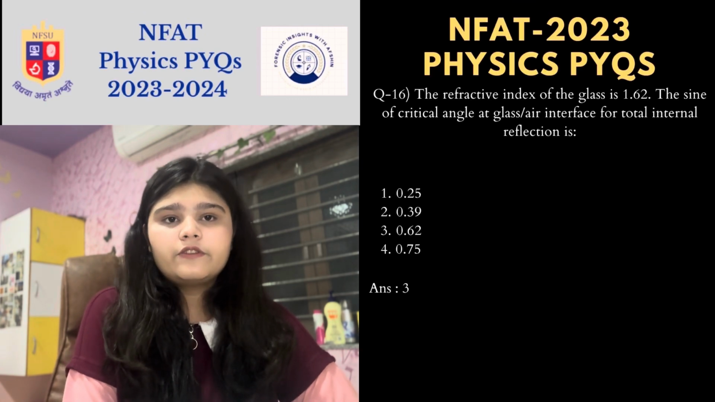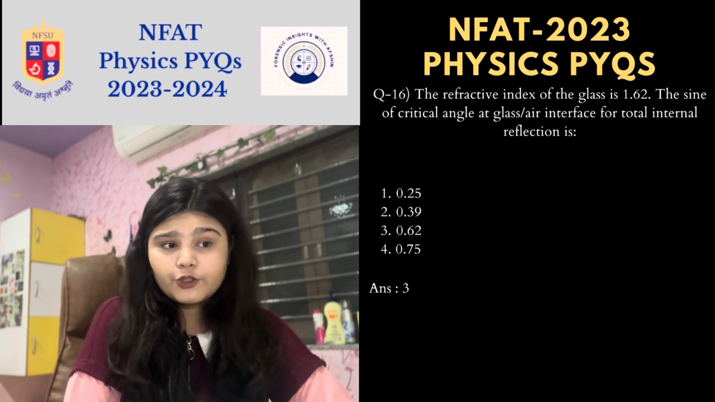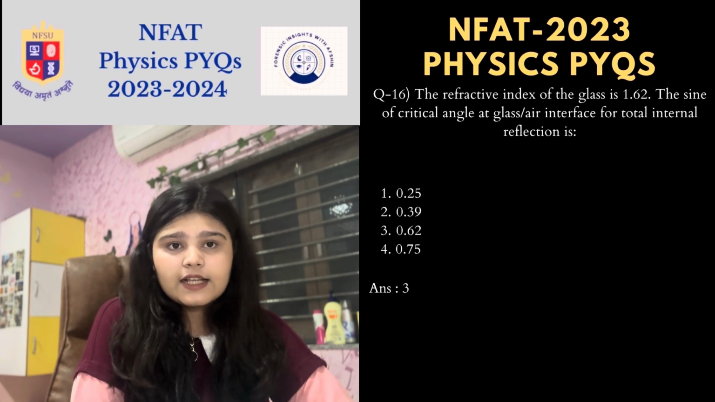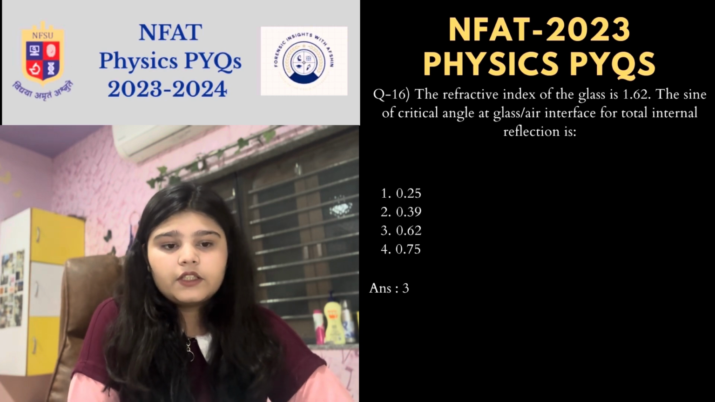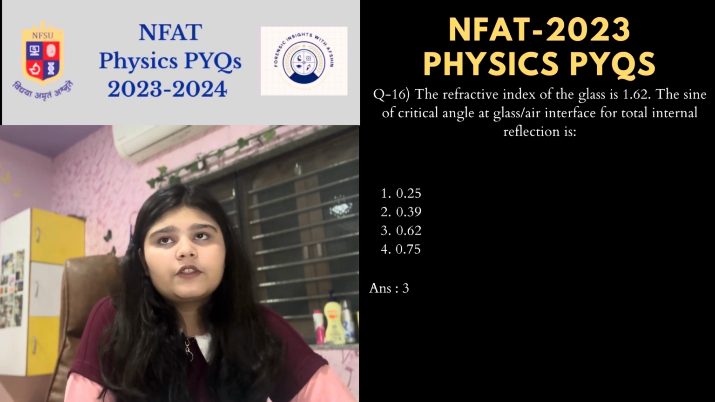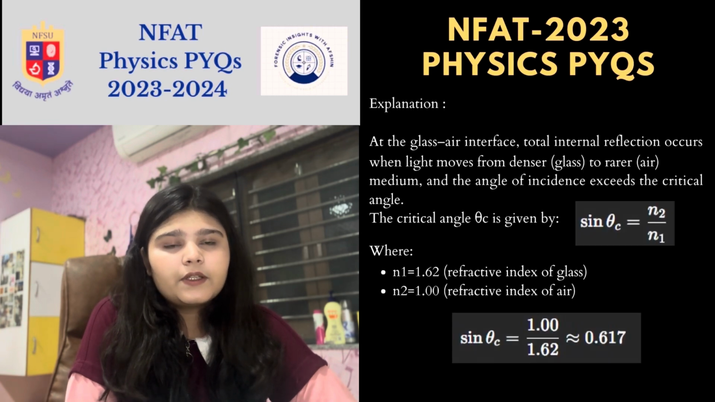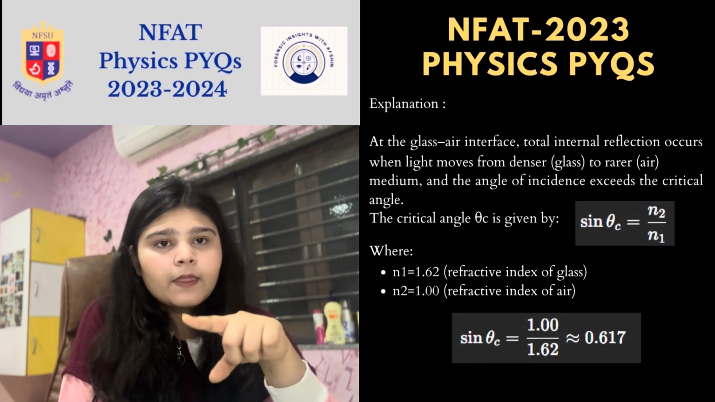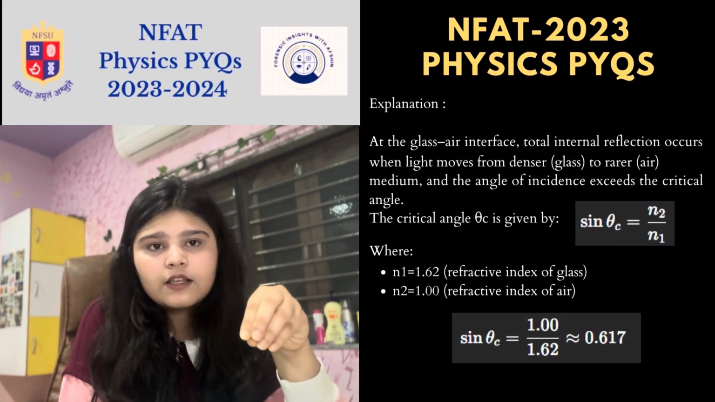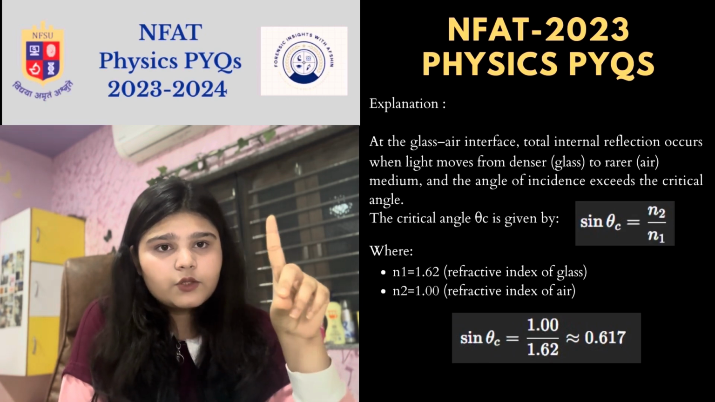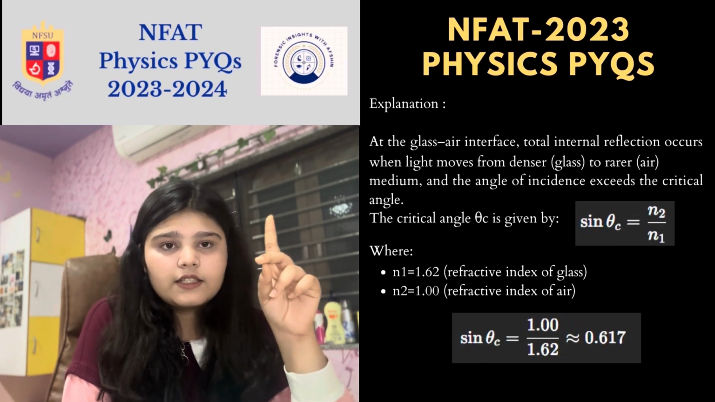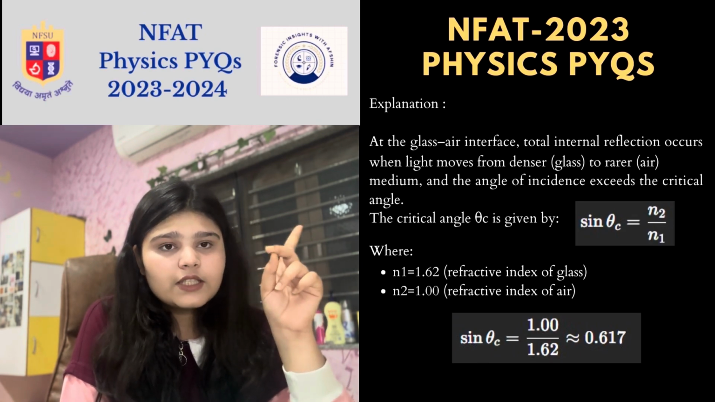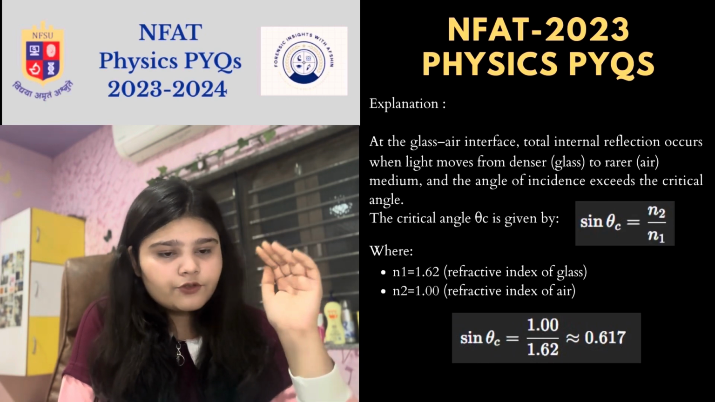Now next question is, the refractive index of the glass is 1.62. The sine of critical angle at the glass by air interface for total internal reflection is what? They have given the options. So again we know that the critical angle is given by the formula sin theta = n2 by n1. They have given the refractive index of glass, 1.62, and we know that the refractive index of air is 1, so we will take 1 by 1.62, and approximately we'll get the answer as 0.617. So the answer is 0.62.